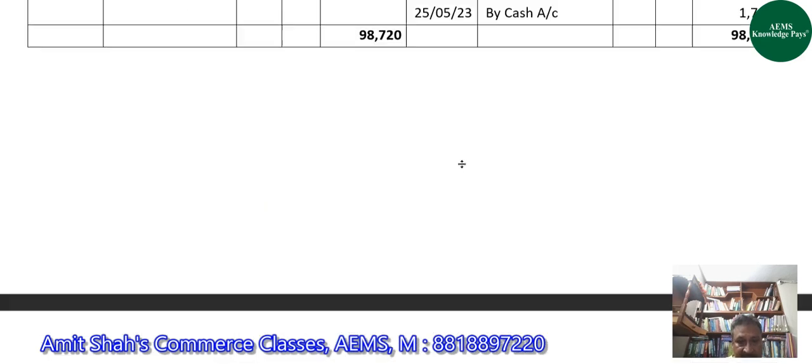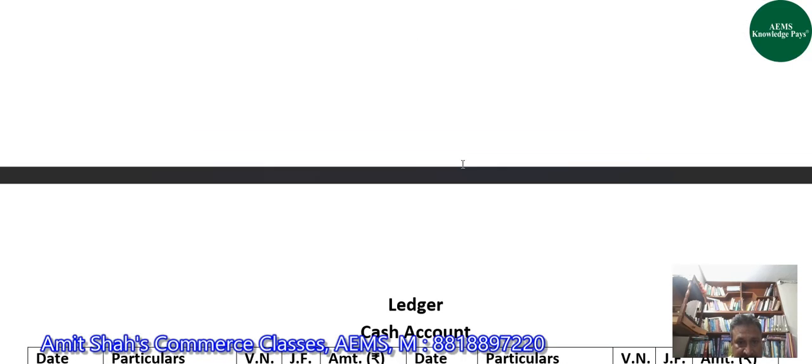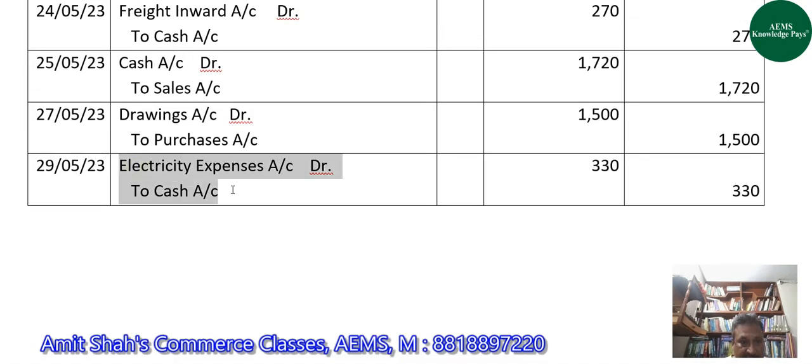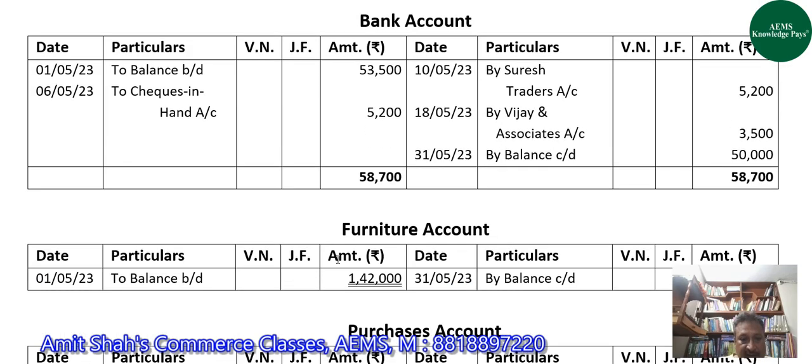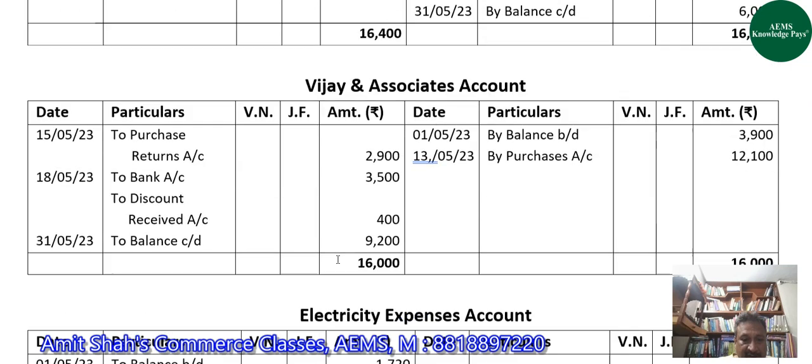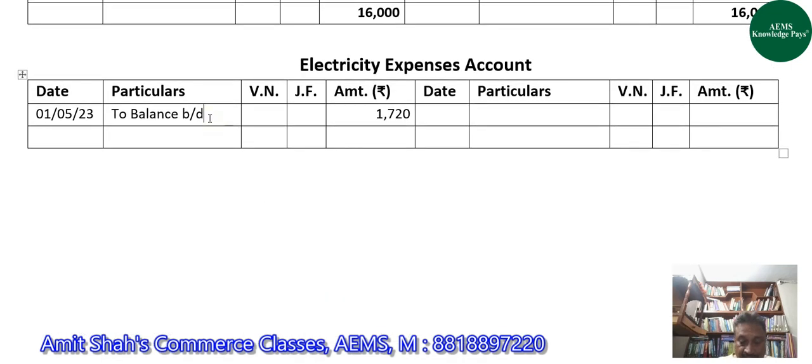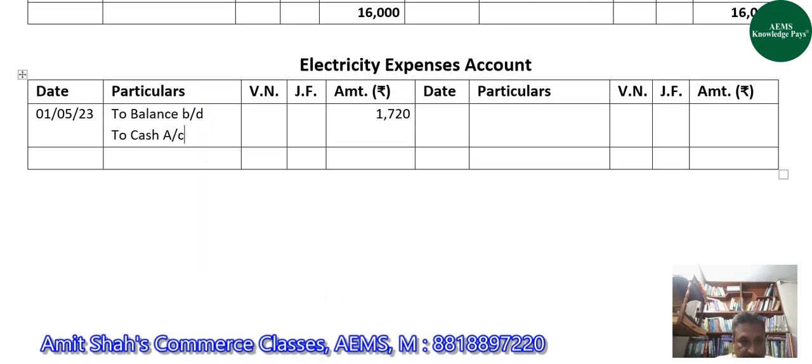And there is only one single transaction of electricity expenses in the month of May, and that is on 29th May, where we paid electricity expenses of 330. So on the debit side of the electricity expenses account, we will write to cash account with 330 on 29th May 2023.